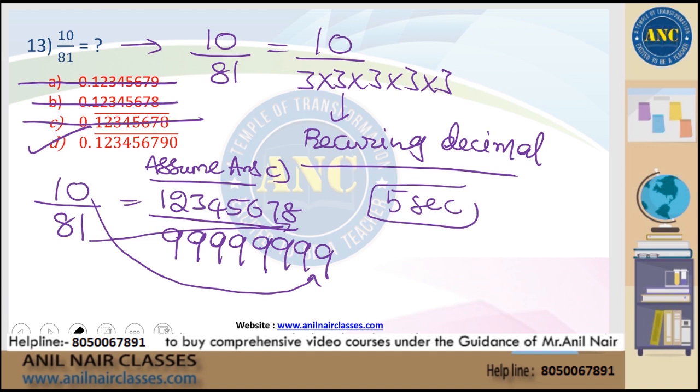10 by 81 is 10 by 3 into 3 into 3 into 3. I wrote 5 threes, it is only 4 threes. I hope it is clear. Kindly reply in the live chat. Is it clear?